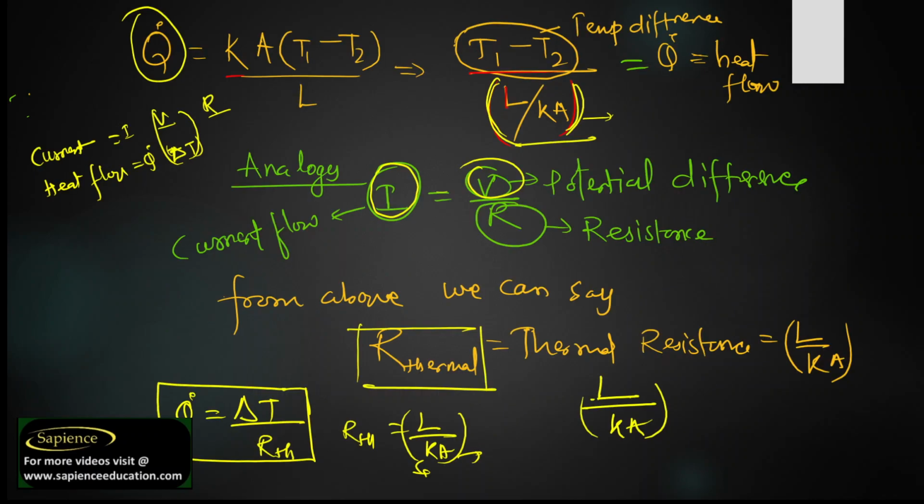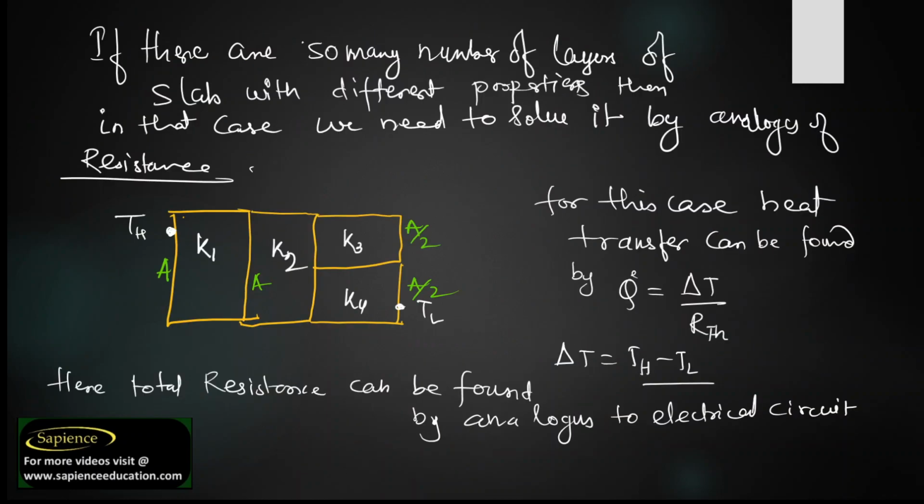Now, why have we taken this analogy? So that we can solve the most complicated questions, equations and problems. Let us consider there are so many layers of a slab with different properties. In that case, we need to solve it by the analogy of resistance.